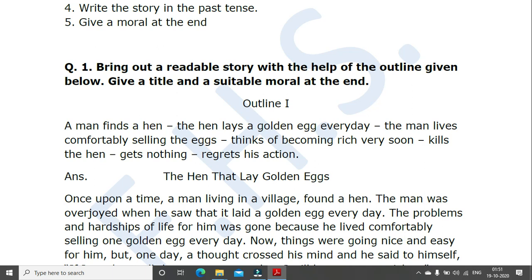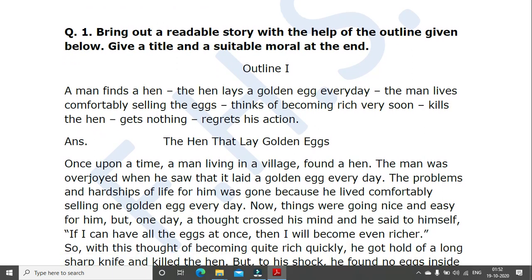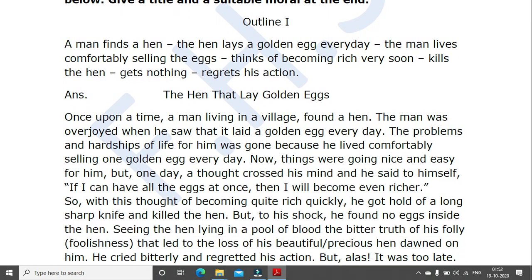Now this is not unfamiliar with you all because I'm sure this is there even in your Hindi and even in your Marathi. Clear? It's the same way as you're expanding the story over there, you have to expand it over here also. Now, how the answer is? I gave a title, The Hen That Lay Golden Eggs. Okay.